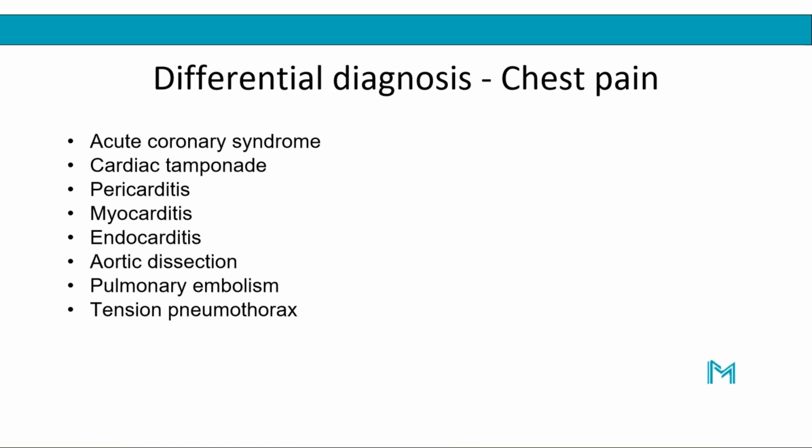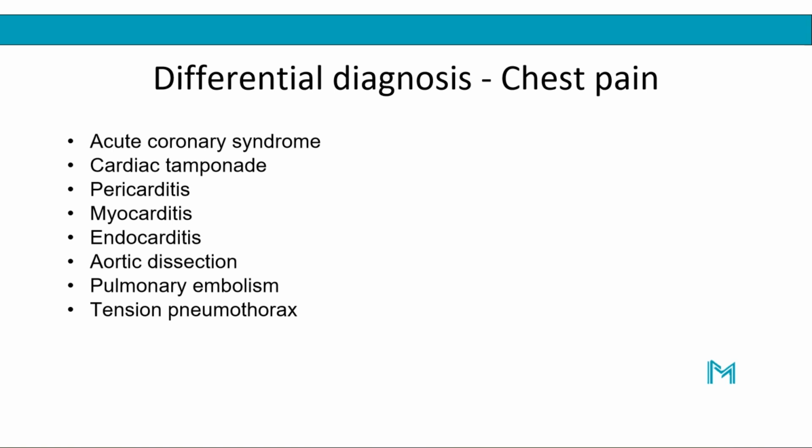for instance, you have pulmonary embolism, tension pneumothorax, pneumonia, exacerbation of asthma, for instance, can also cause chest pain, exacerbation of COPD, pleuritis, so inflammation of the pleural tissues, so the parietal pleura, for instance, in somebody with SLE. These can cause pleural pain. You have pleural effusion. These are all possible causes of chest pain. You have musculoskeletal causes like costochondritis, rib fractures, chest trauma, Tietze syndrome. These are all possible causes of chest pain.